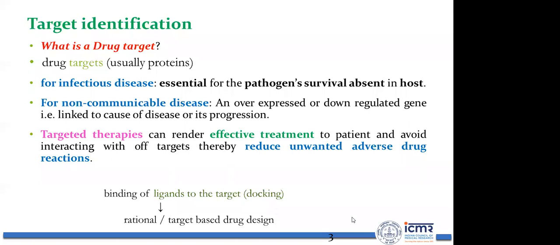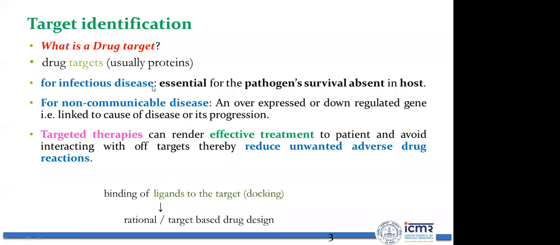Because if I design a drug molecule against a target that is present in the host as well, it will lead to side effects, because it will also block the processes of the host, like human. So we should take proteins which are specific to the pathogen, essential for pathogen survival, and absent in host.